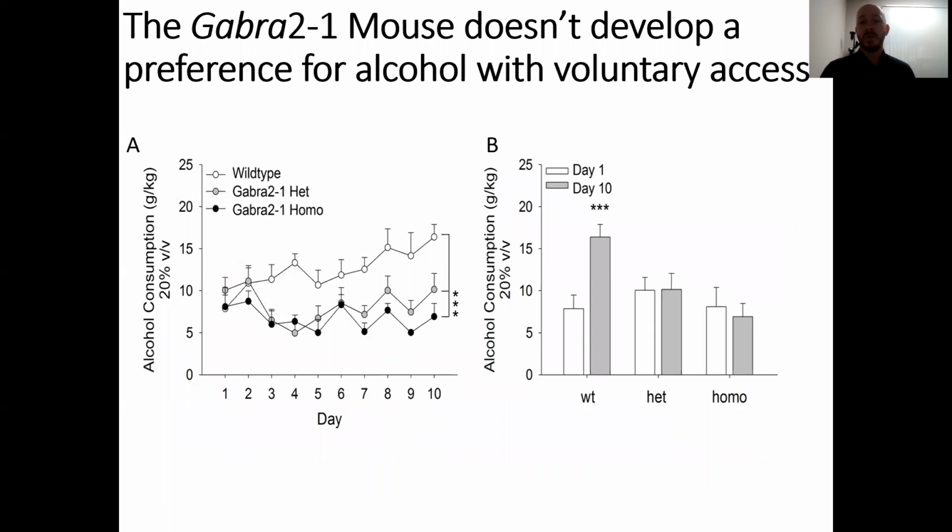So behaviorally, we put them through the same design, the intermittent access two-bottle choice. And as you can see in A, they all start around the same amount of drinking. And by day 10, the wild type is consuming a lot more, but the mutant mice are not. They never develop alcohol use disorder. They never develop a preference for alcohol. And you can see that reflected in B as well, where you just see day 1 and then day 10, the wild type has almost doubled its drinking and the mutant has not really changed.